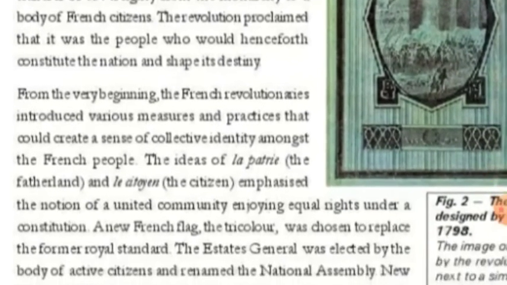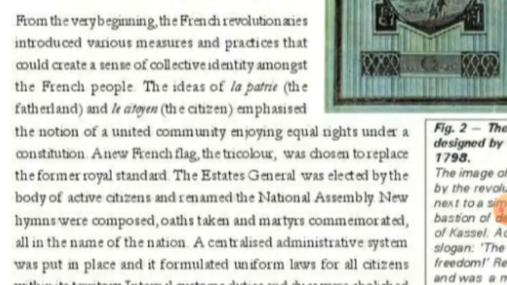From the very beginning, the French revolutionaries introduced various measures and practices that could create a sense of collective identity among the French people. The idea of la patrie, the fatherland, and le citoyen, the citizen, emphasized the notion of a united community enjoying equal rights under a constitution.